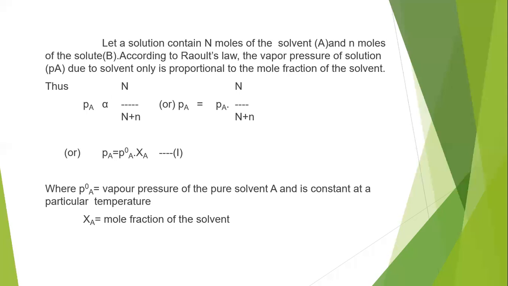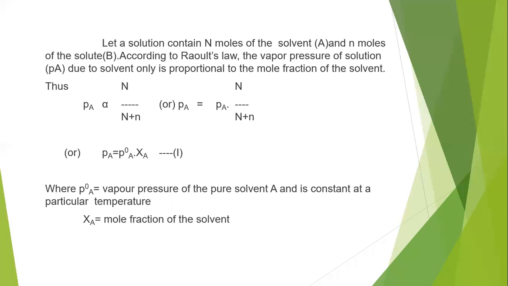Because the solute is non-volatile and the solution is dilute, the vapor pressure of the solution depends only on the mole fraction of the solvent and is directly proportional to it.